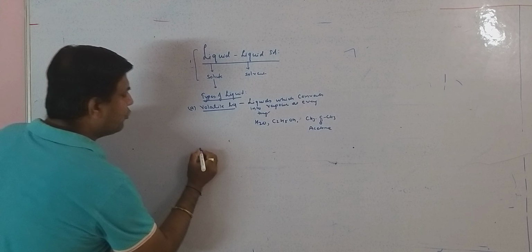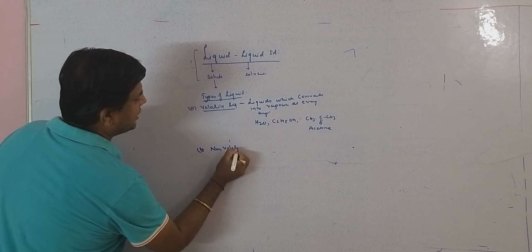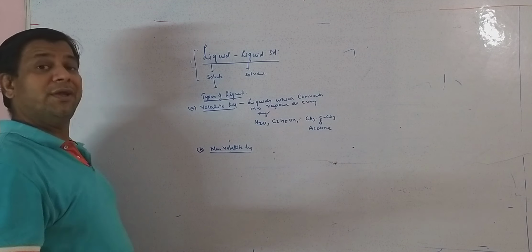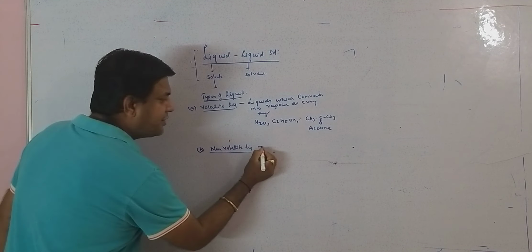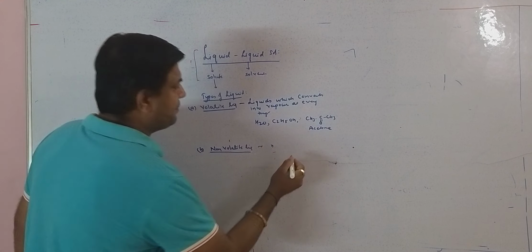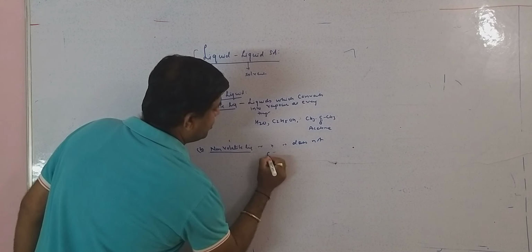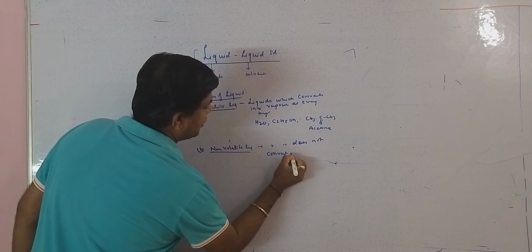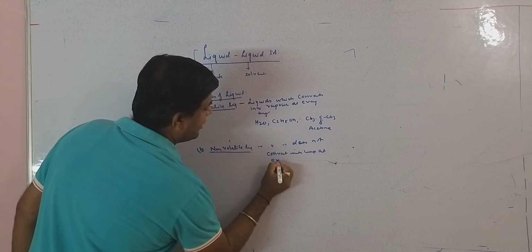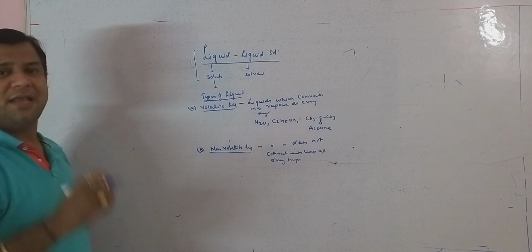Now if we go for non-volatile liquid, then what does it mean? Non-volatile liquids means the liquids which do not convert into vapor at every temperature. They are called non-volatile liquids.